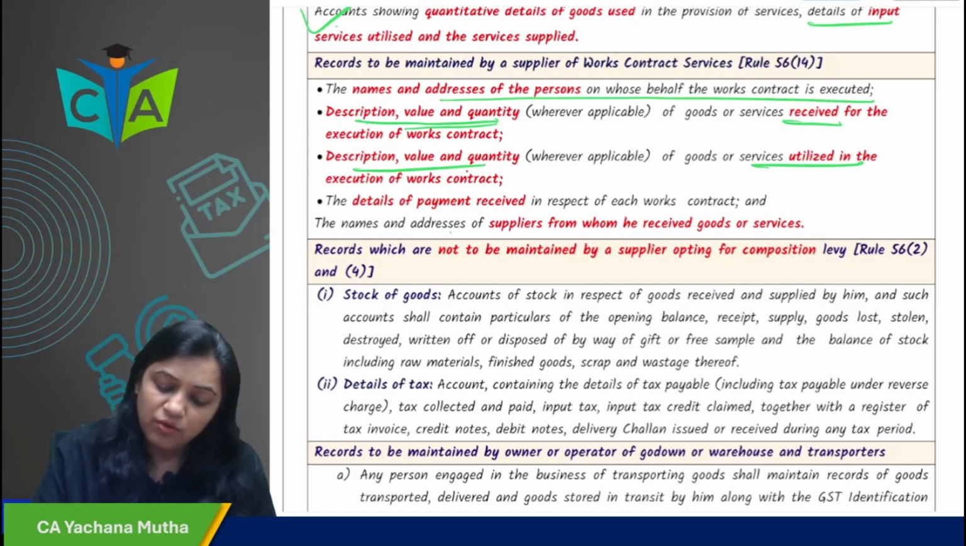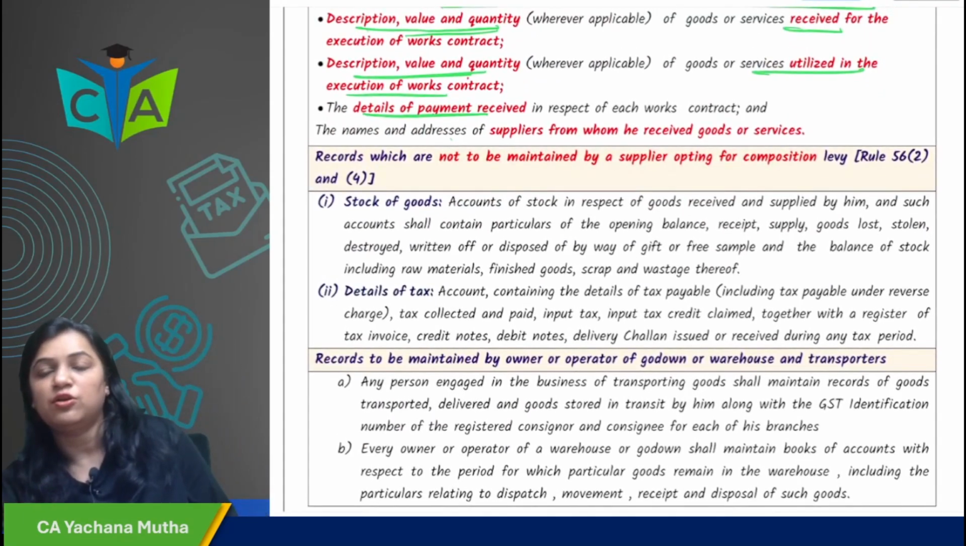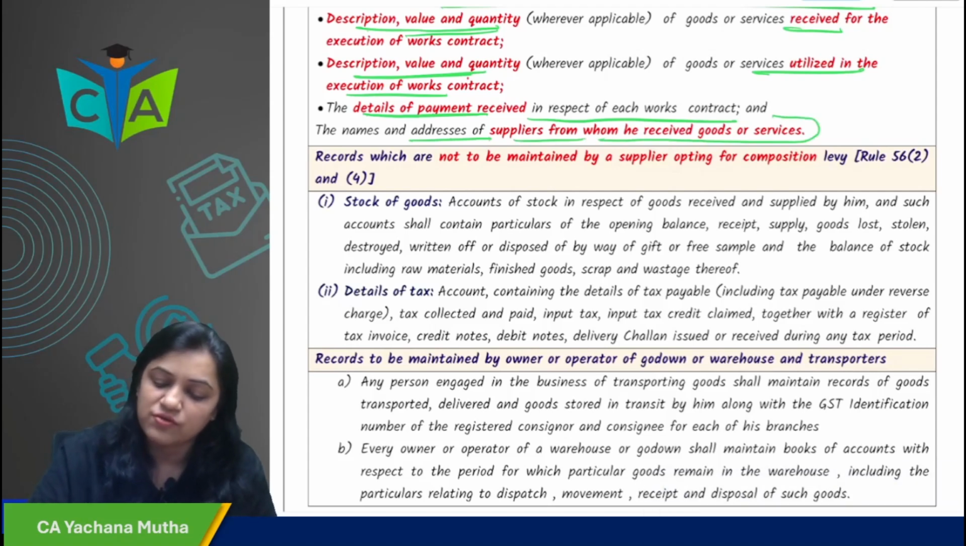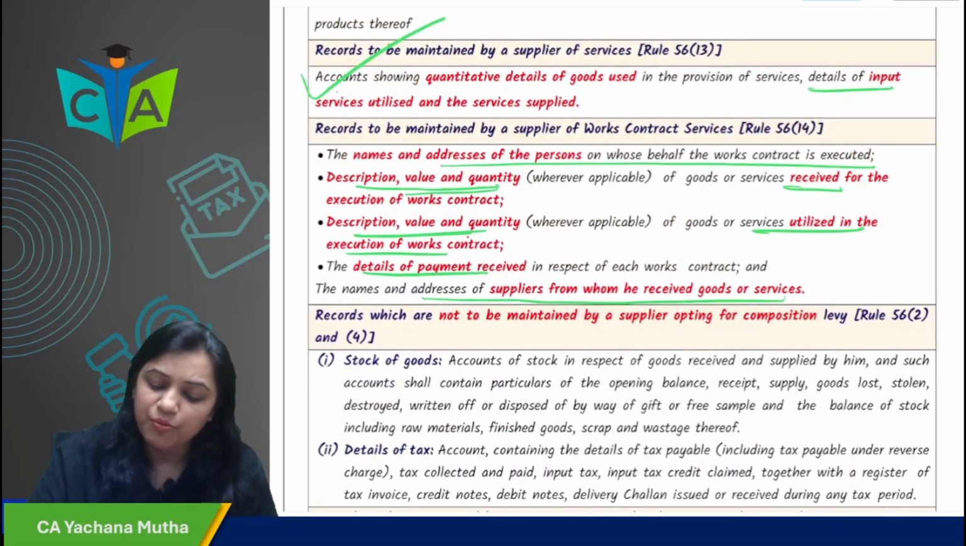Then description, value, quantity of the goods or services which are utilized in the execution of work contract. Then the details of the payment which is received in respect of each work contract. The payment which you are receiving in respect of each work contract, that you have to maintain. The name and address of the supplier from whom he has received the goods or services. So what you have to maintain in case of work contract, many a times they ask you in the exam.